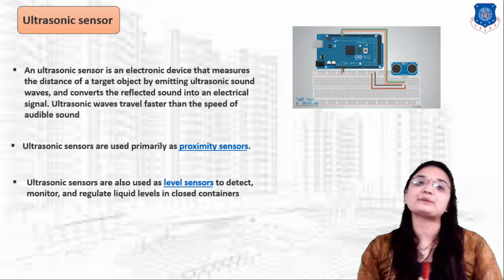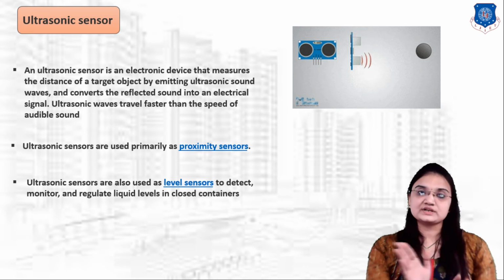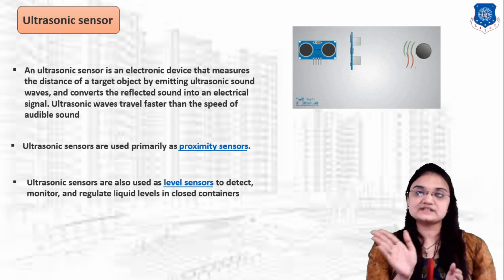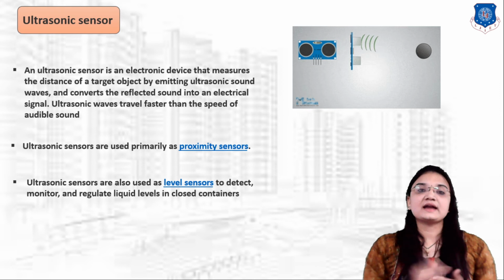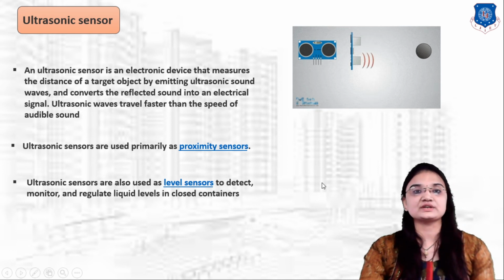So this is the purpose of ultrasonic sensor. You can clearly see in the video that the ultrasonic sensor emits ultrasonic sound on an object and then the reflected sound is converted into the electronic signal form. So this is the function of ultrasonic sensor.